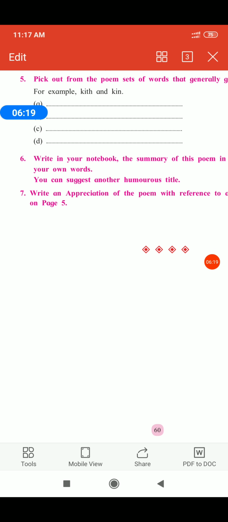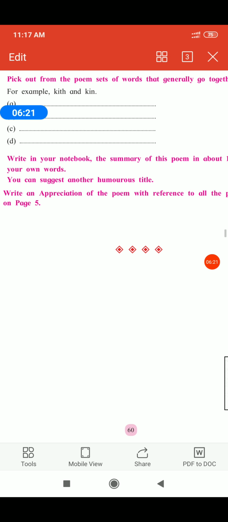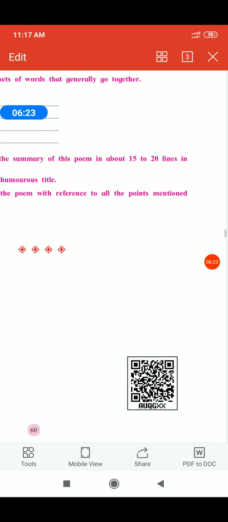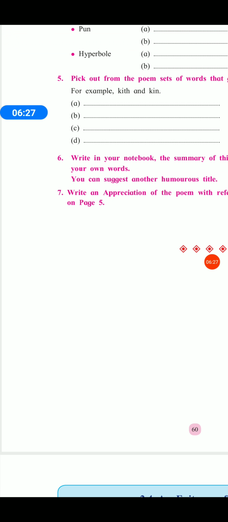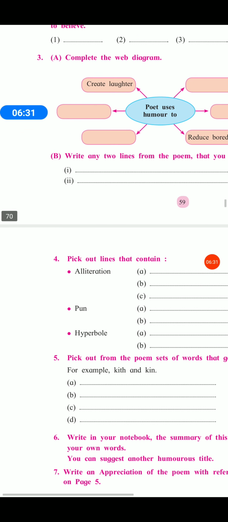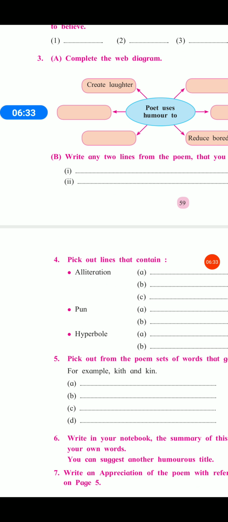Seventh activity: write an appreciation of the poem with reference to all the points mentioned on page 5. Here you have to write the appreciation of the poem.